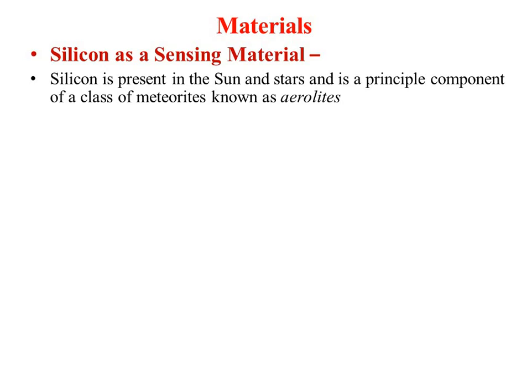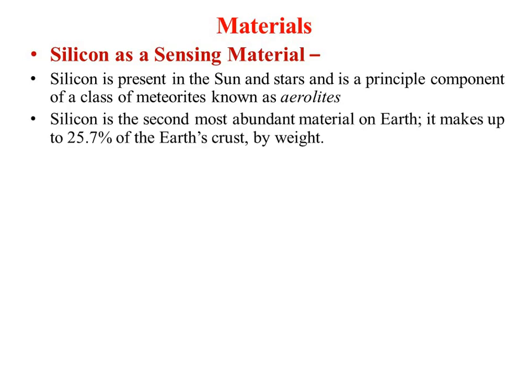On our earth, silicon makes up about 25.7% of the total weight of the earth's crust. Silicon is abundantly present on the earth, and that's why we are using it as a semiconductor material.